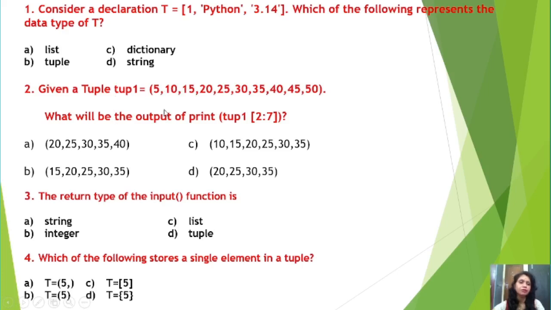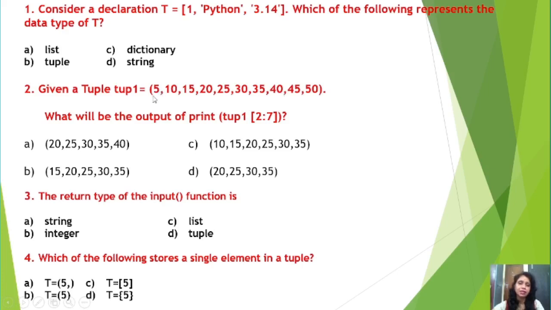Now we have to find out what is the output of print top1, then within square brackets 2:7. So which one is the output? So 2 is, this one is known as what? Range. Within the range you have to find out the output. So the starting range is 2 and the end range is 7, that means the stop is 7, right students. So you know that the index number of a tuple starts from 0, then 1, 2, 3, 4, 5, 6, 7 and so on.